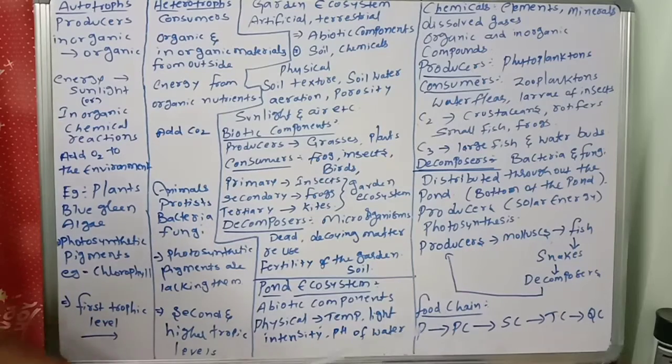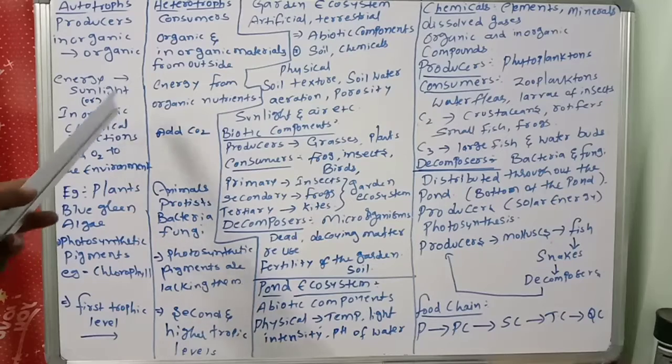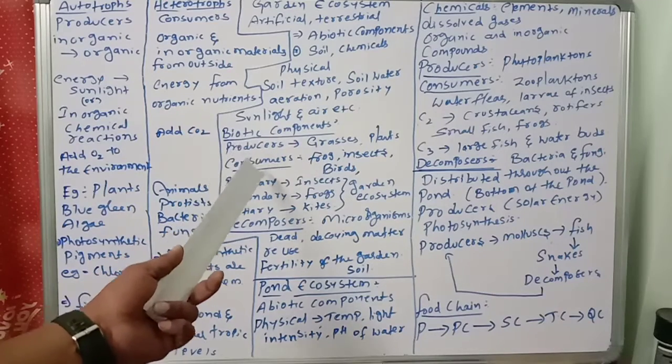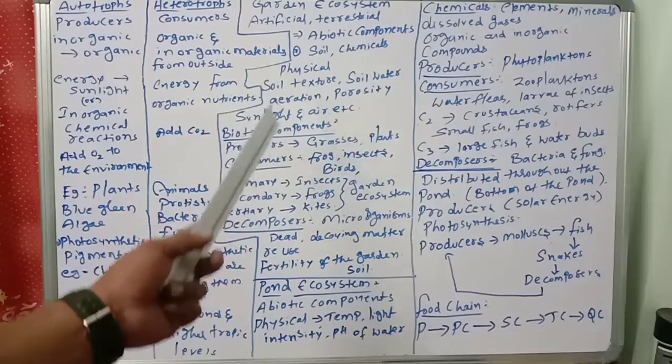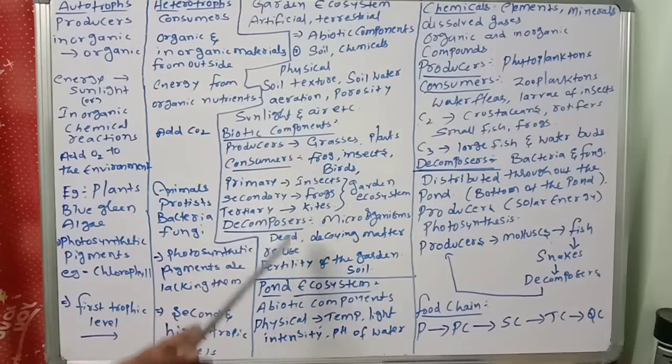So the pond ecosystem, the garden ecosystem and the food chain will be there, and the difference between autotrophs and heterotrophs will be in our syllabus. You should remember the producers, consumers and decomposers in the garden ecosystem, and likewise in the pond ecosystem.